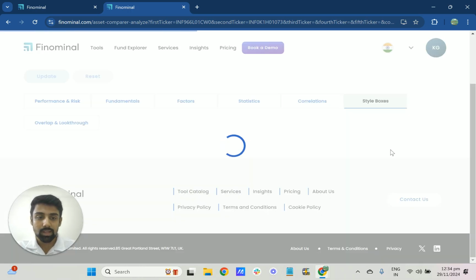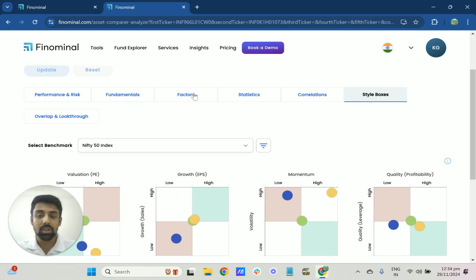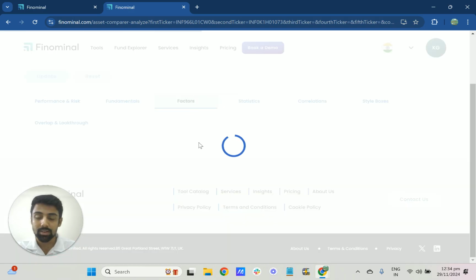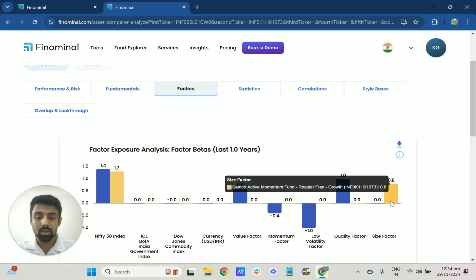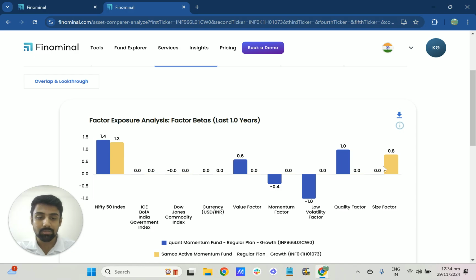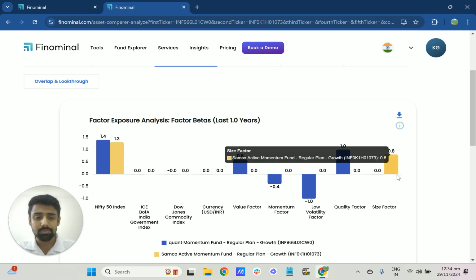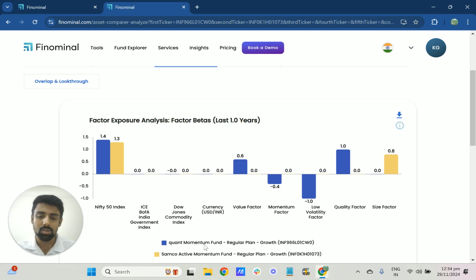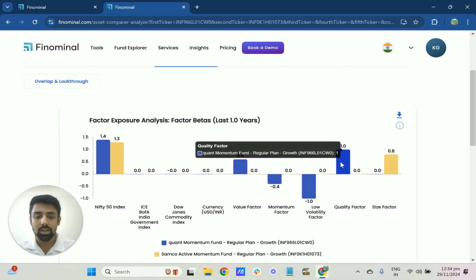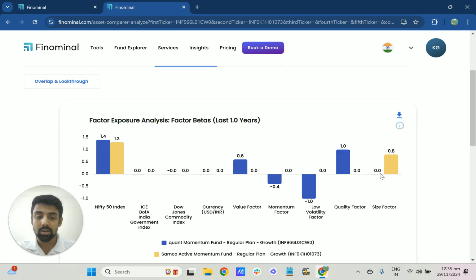When you go into the style boxes, one thing we saw in the factor exposures is that the Samco active momentum has size factor exposure, and it also has a huge quality exposure, like one beta to the quality and the low vol factor.